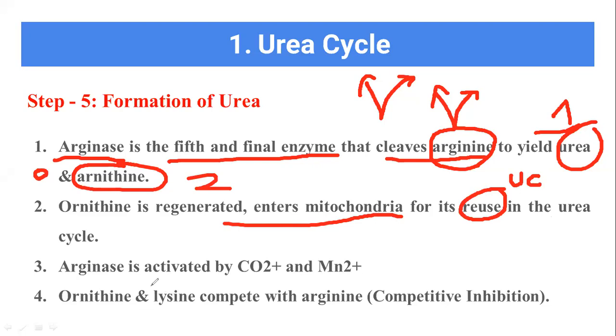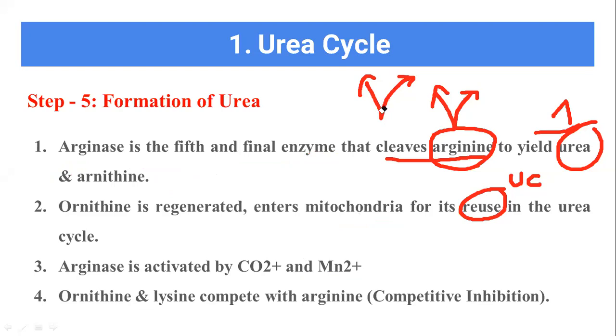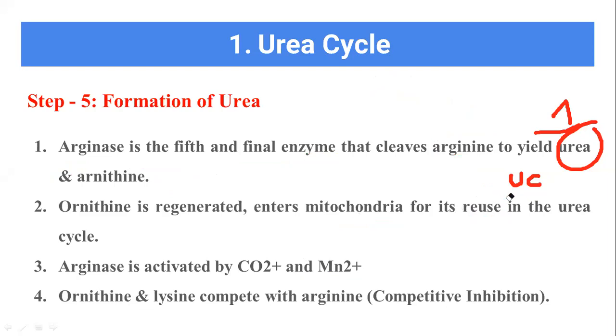Now basically this arginase is activated by carbon dioxide and manganese. These are the two substances needed for the activation of the enzyme arginase. Without carbon dioxide and manganese, the reaction will not occur. Ornithine and lysine will compete with the arginine. That is called competitive enzyme inhibition. We have studied that in the previous unit, but just keep it in mind.